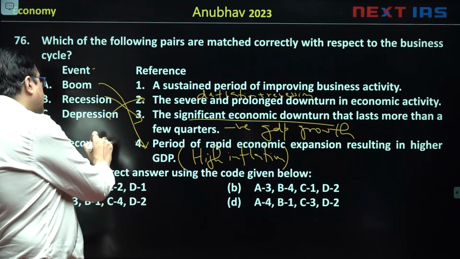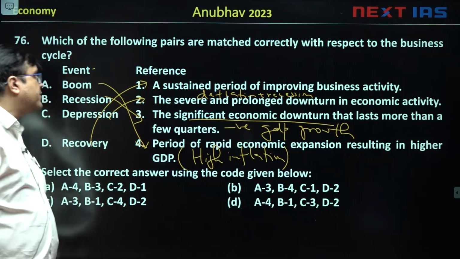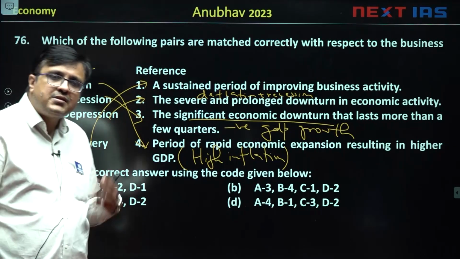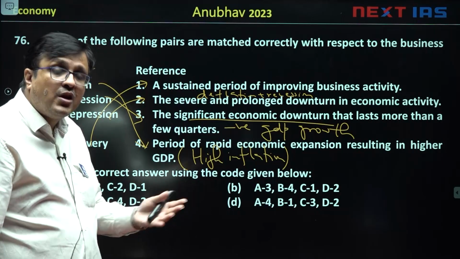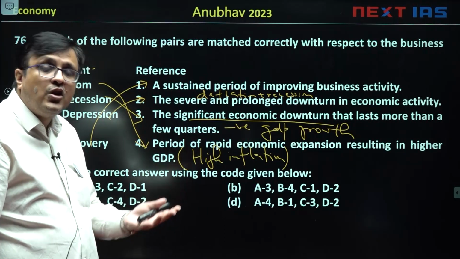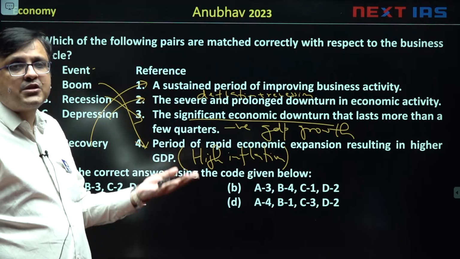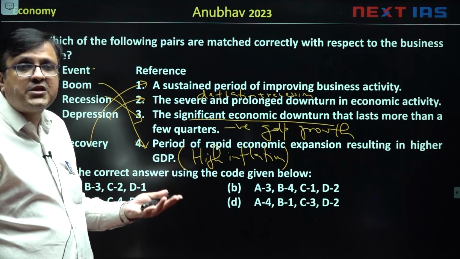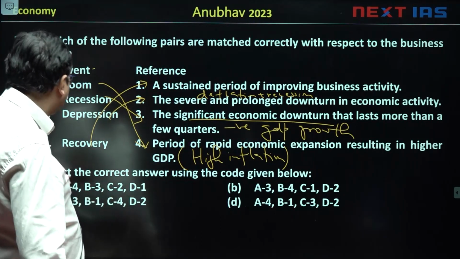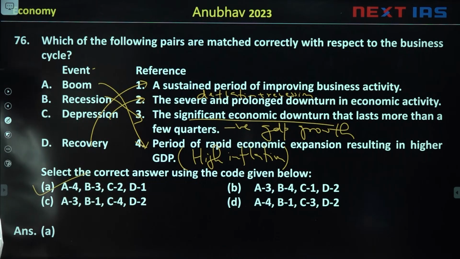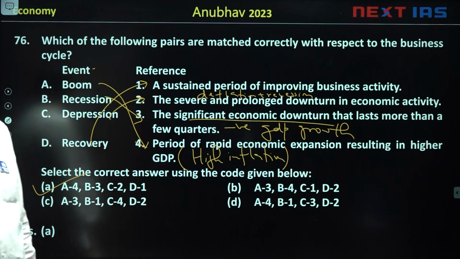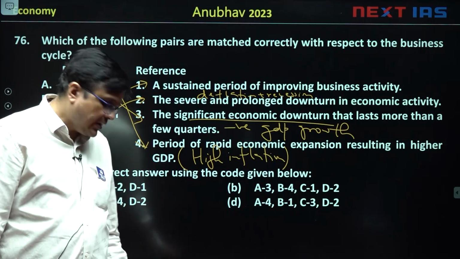And recovery is a sustained period in which the economy is improving its business activity. कि depression के बाद आप recover कर रहे हो या recession के बाद आप recover कर रहे हो, GDP growth बढ़ने लगा, prices थोड़े बढ़ने लगे, लोगों में confidence बढ़ने लगा, तो वो हुआ recovery. So our answer will be A4, B3, C2 and D1, and that is option A.